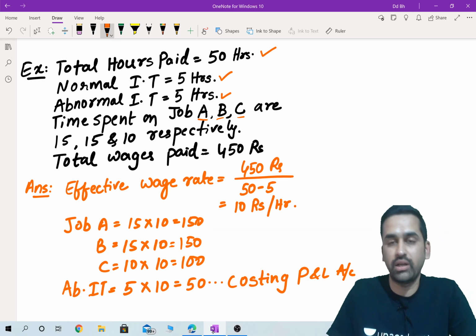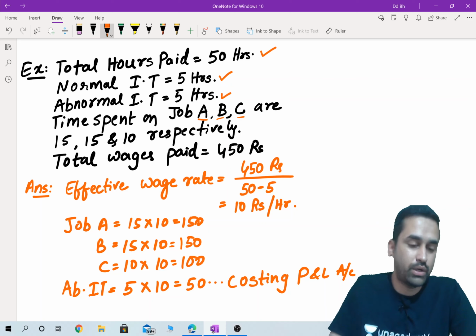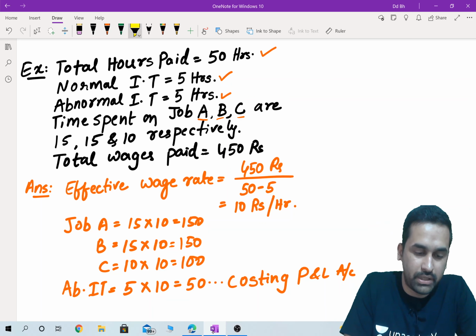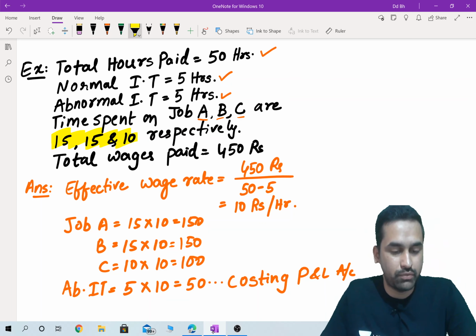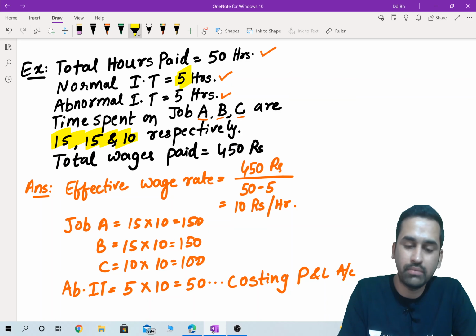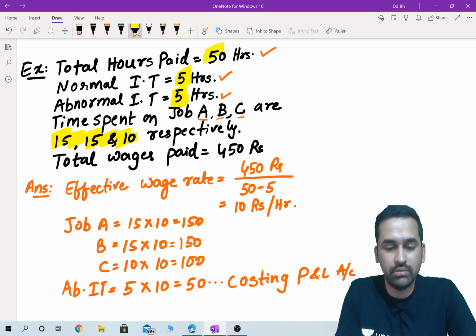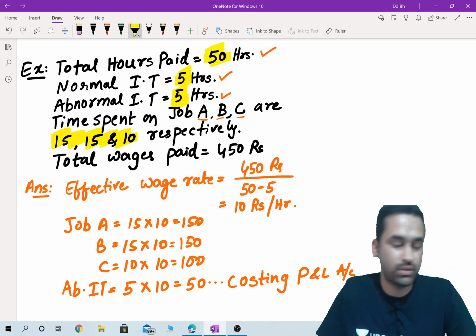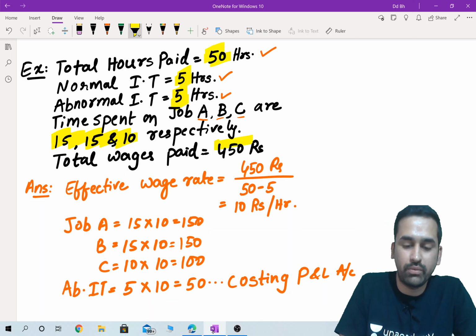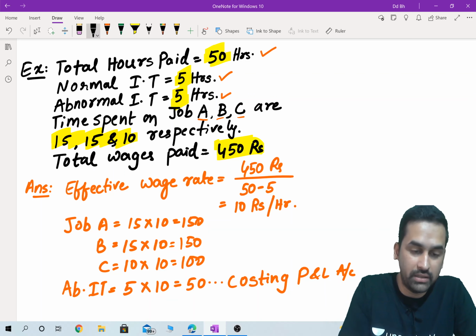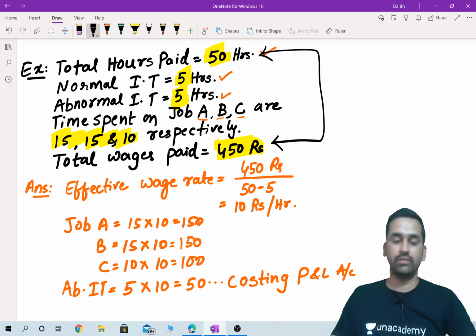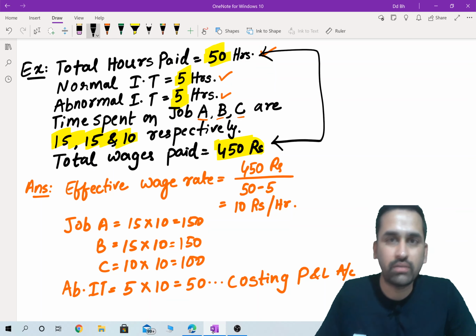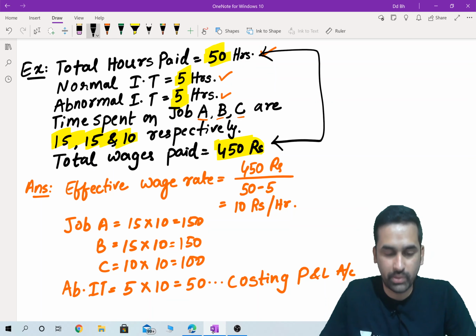This employee was working on 3 jobs and he has spent total time of 15 hours plus 15 plus 10. If you add all 3, 15 plus 15 plus 10 comes to 40 hours. 5 hours was normal idle time, 5 hours of abnormal idle time. The total will come to 50 hours. Total wages that we have paid is 450 rupees, and this is for 50 hours in total. Right. Now, how do we treat this in cost accounting?